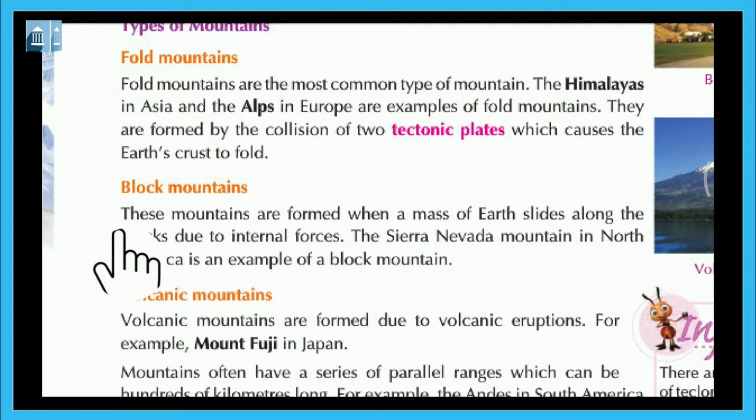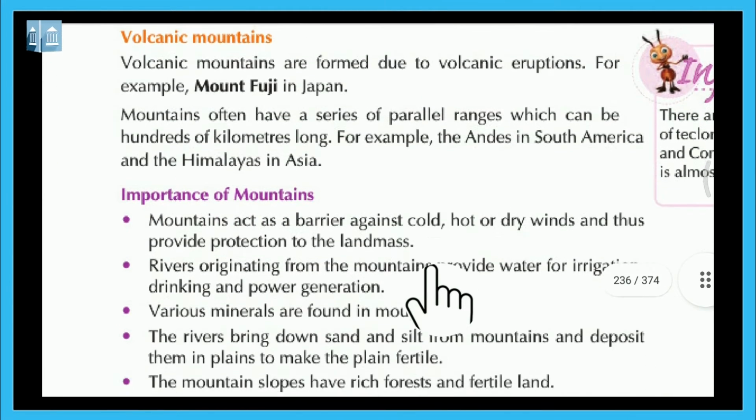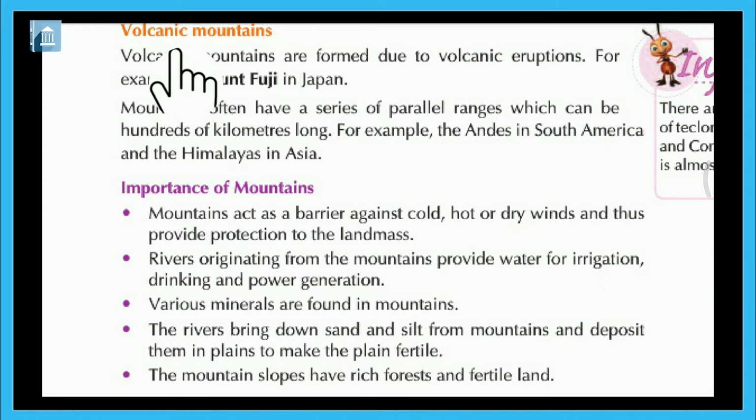Block mountains. These mountains are formed when a mass of earth slides along the cracks due to internal forces. The Sierra Nevada mountain in North America is an example of a block mountain. Volcanic mountain.